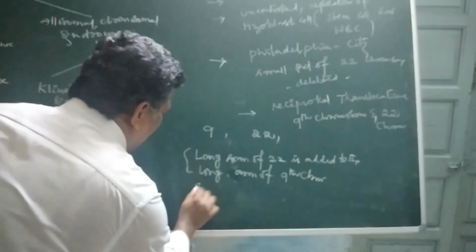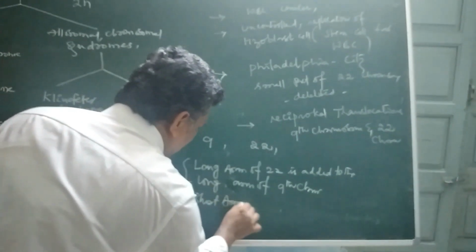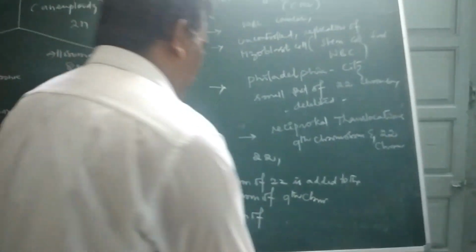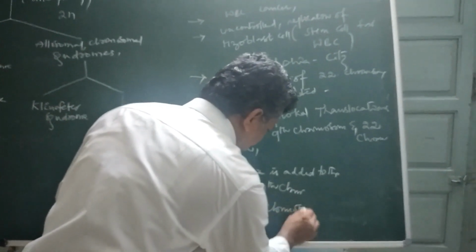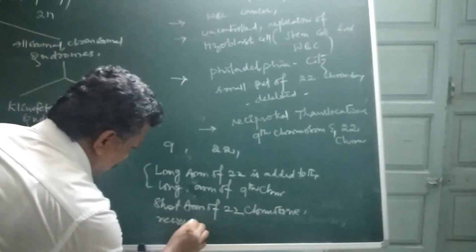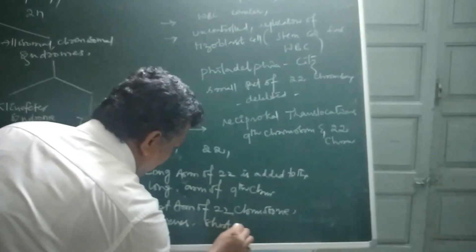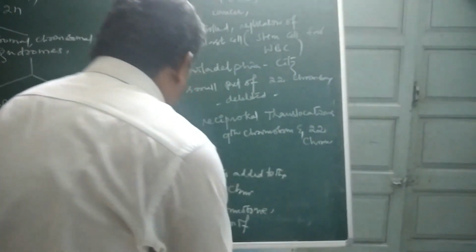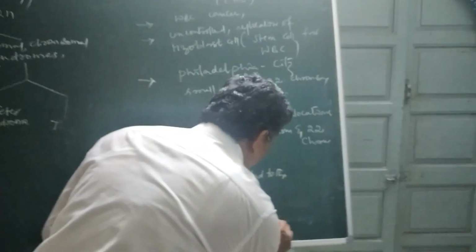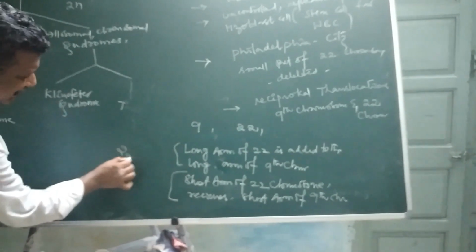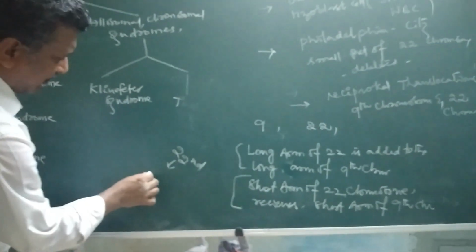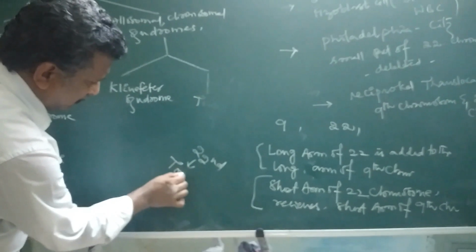The short arm of the 22nd chromosome receives the short arm of the 9th chromosome. Hence, the 22nd chromosome will become too short.